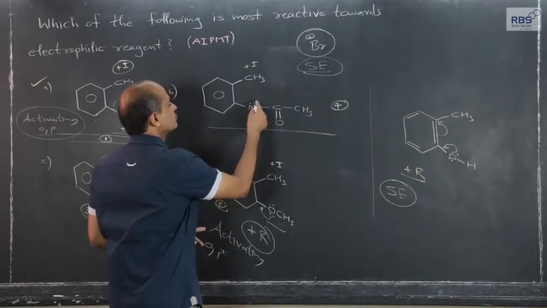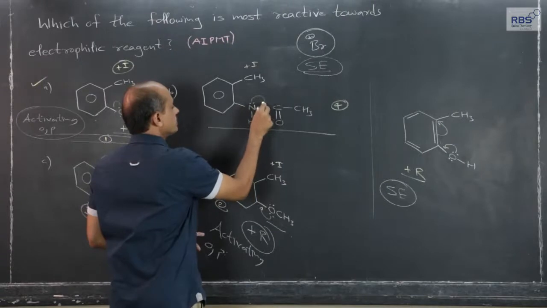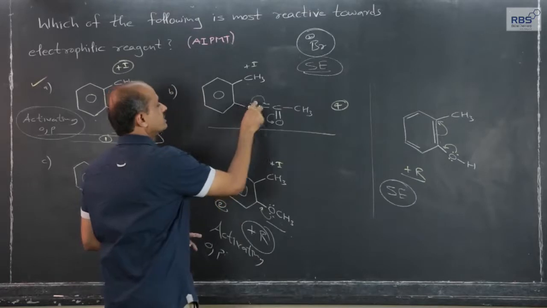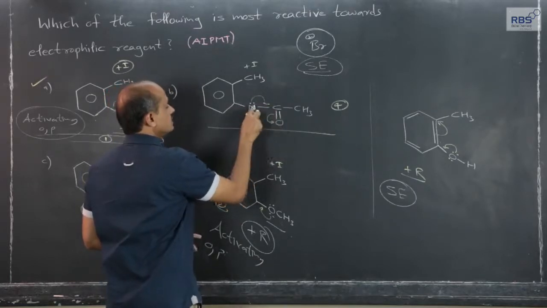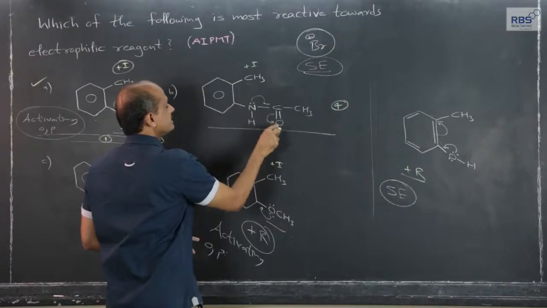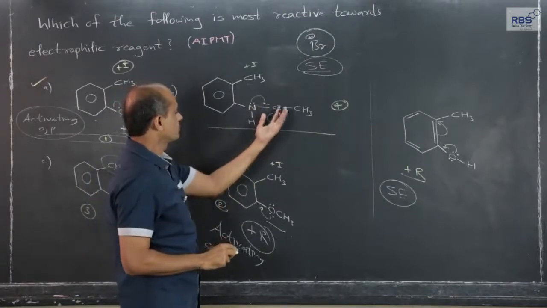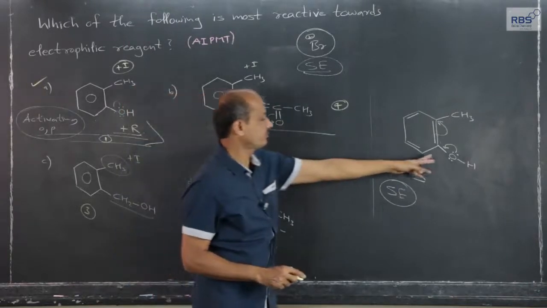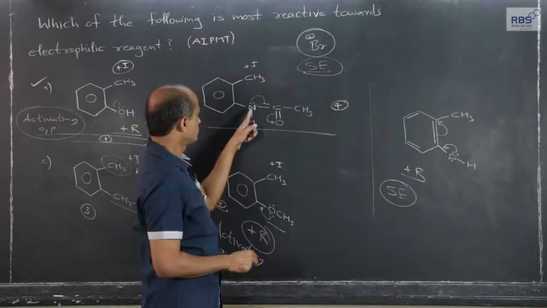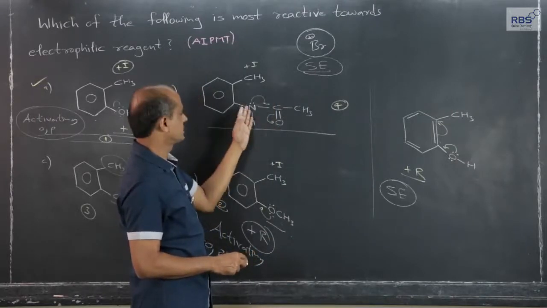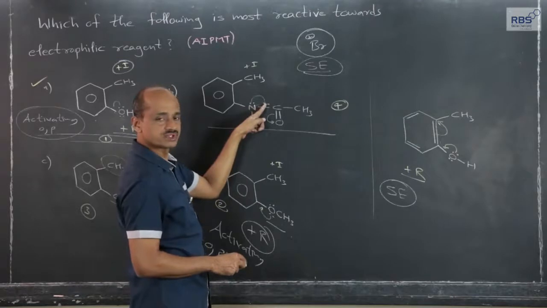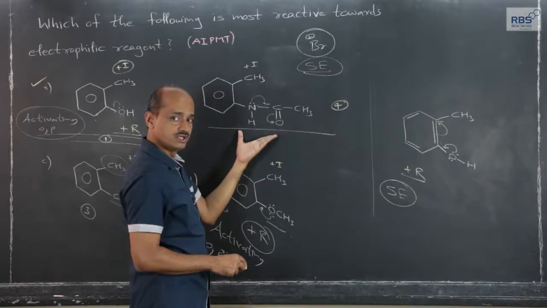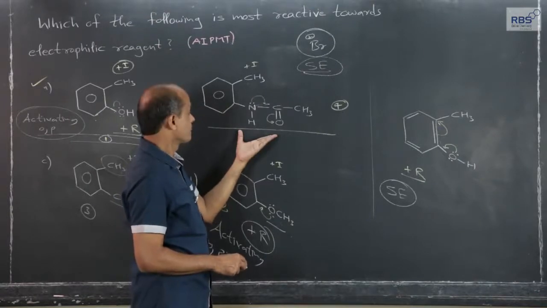And one more, there is a resonance among these 2. The lone pair becomes a shared pair and the pi bond becomes a lone pair. So, the lone pair is delocalized over 3 nuclei. So, the lone pair is part of these 3, this part. So, because of electron withdrawing effect of carbonyl group, the lone pair is not easily available for such type of plus R effect. And also the NH group and carbonyl group, the resonance: the lone pair becomes a shared pair and the pi goes. This also we have considered earlier during our resonance theory.